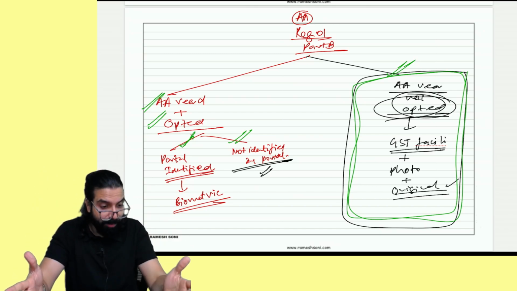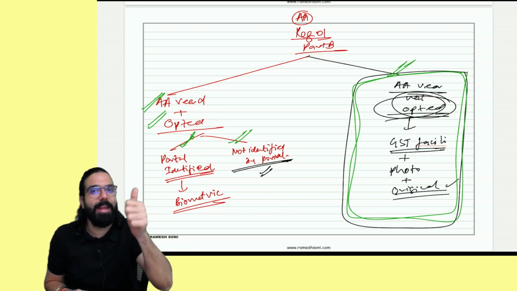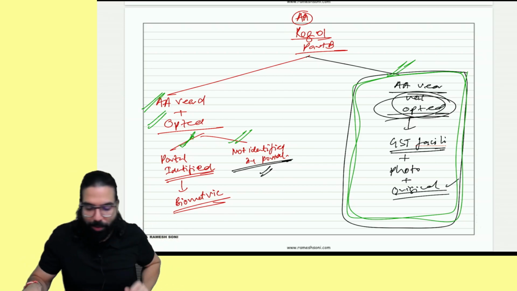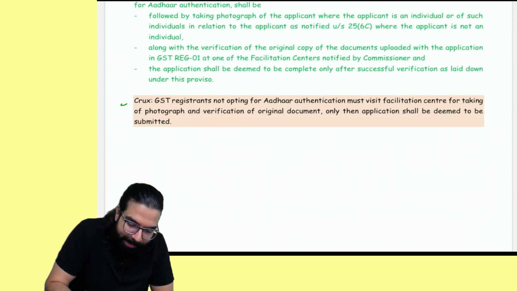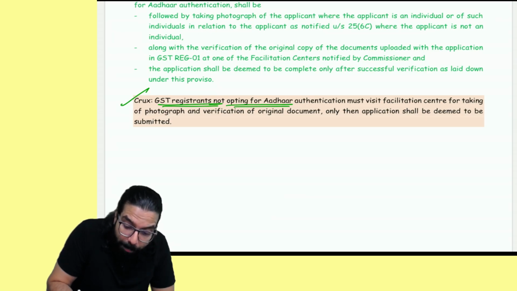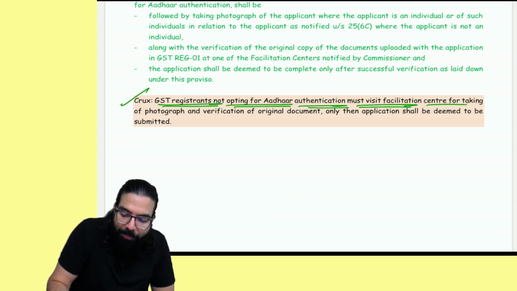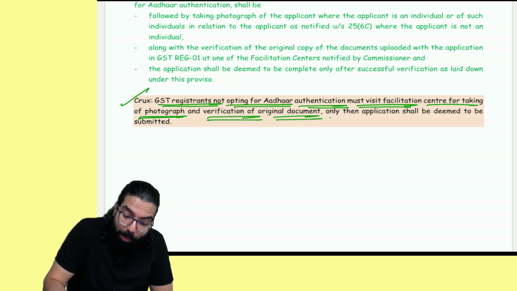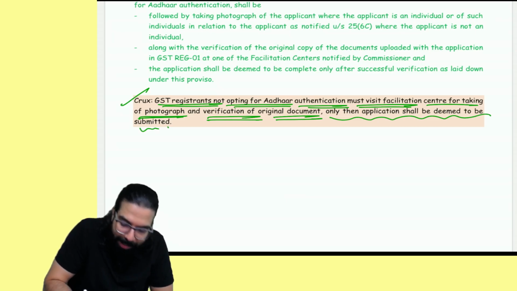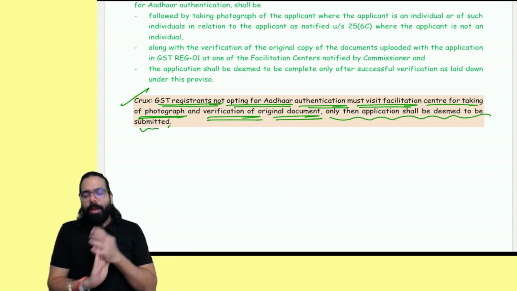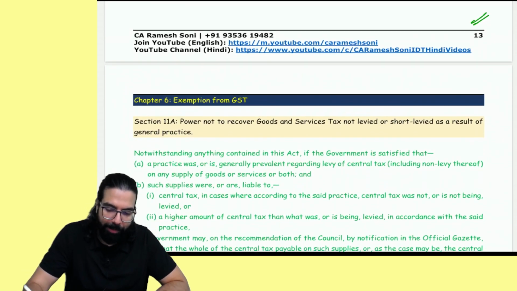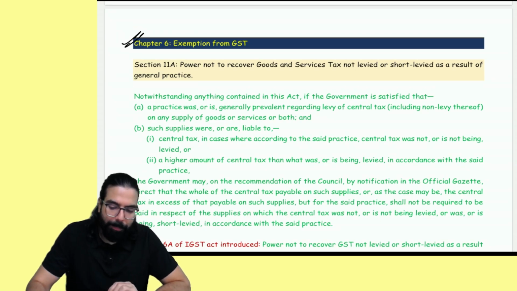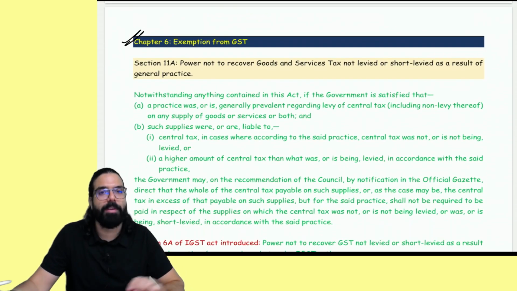After that, verification will happen and then the registration certificate will be issued. Please tell me, everyone, do you understand this point? That's all I wanted to tell over here. GST registrants not opting for Aadhaar authentication must visit the facilitation center for taking photograph and verification of original document. Only then the application shall be deemed to be submitted. Done, sir. In the registration chapter, this was the only amendment, which we have covered. Now comes your exemption chapter. Please tell me, everyone, are we all 100% clear till here?